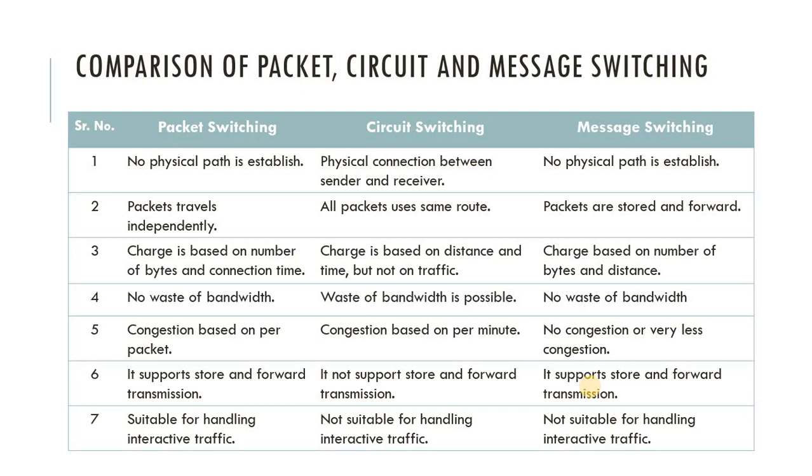The last point is suitability for handling interactive traffic. In packet switching, packets travel independently, so we can say that traffic is very low, so it is suitable for interactive traffic. Circuit switching is not suitable for handling interactive traffic because all the packets use the same route, so traffic may build up on that route. In message switching, same as circuit switching, it is not suitable for handling interactive traffic because packets are first stored. After some storage limit, packets are forwarded to the network, so traffic may happen on the network route.